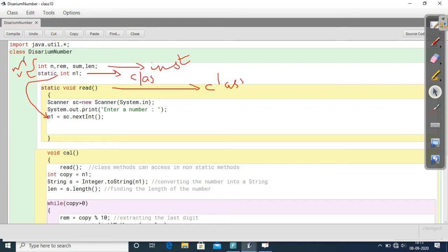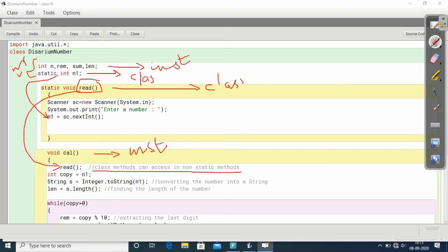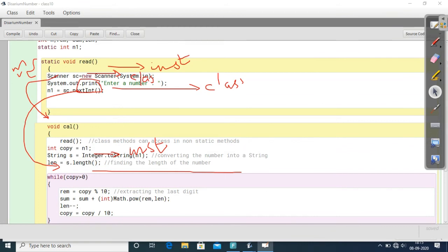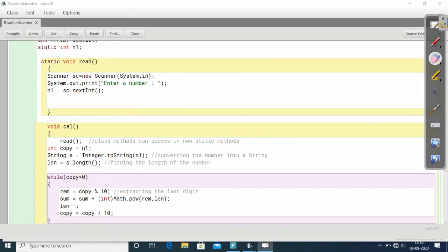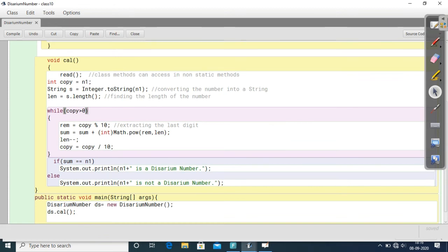Okay, so now the static is over. Next to this method is the calc method. So this is an instance method, is it? Yes, this is an instance method. There is no keyword static, so this is an instance method. This instance method can access instance variables, instance methods, class variables and class methods. So actually this read is a class method, and this read is accessing this calc method. Is there any error? No. A class method can be accessed in the non-static method. There is no error. It will accept. No problem.